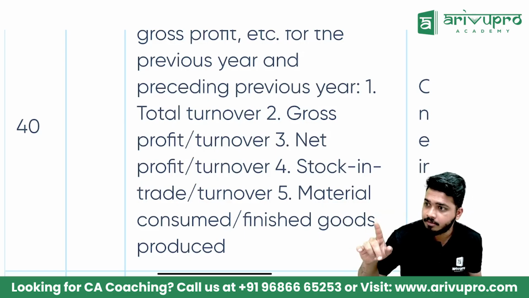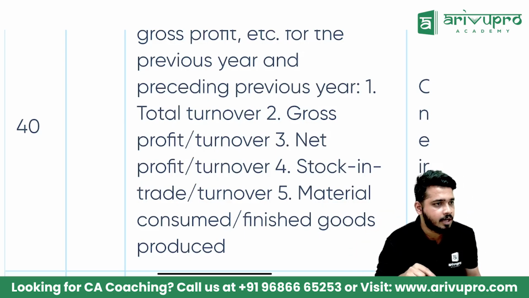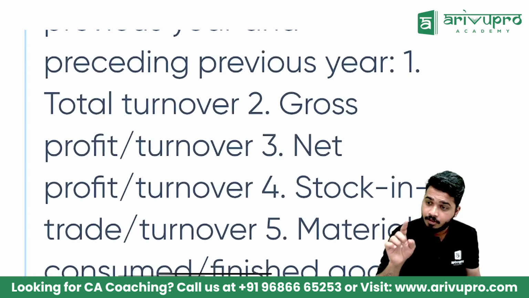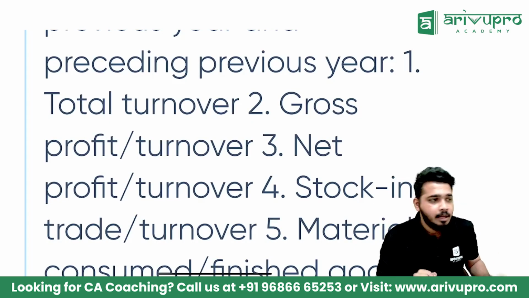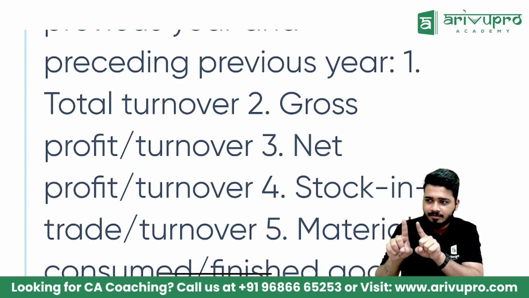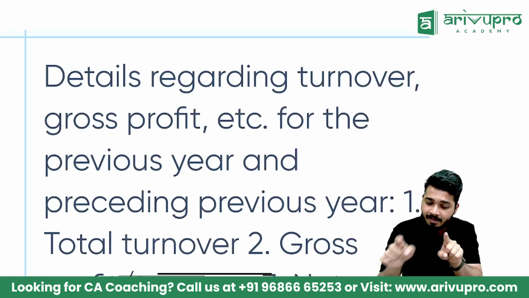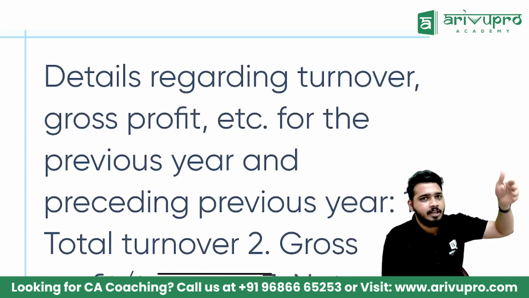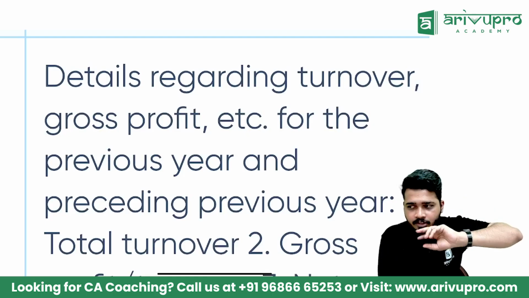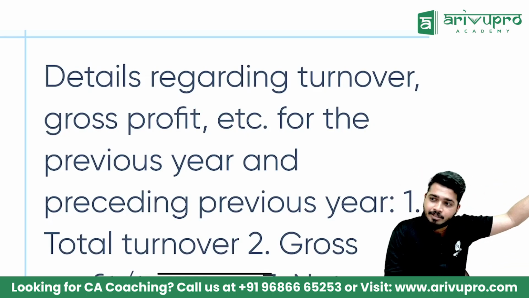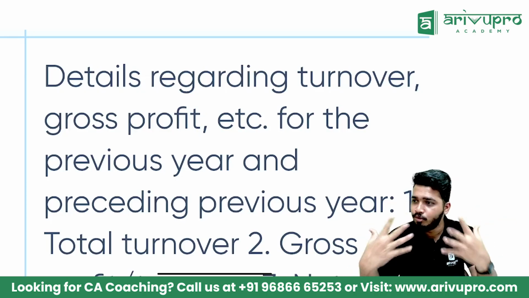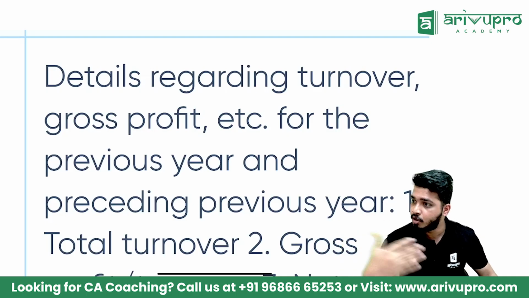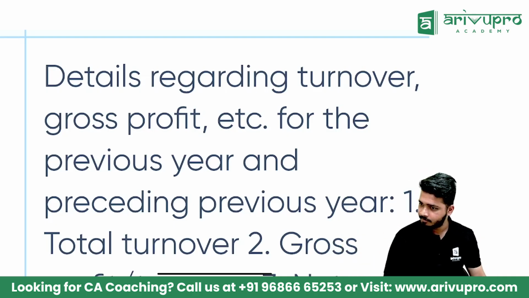They should manipulate it, because what income tax will do is, trading account details we feed, correct? This GP ratio and NP ratio, two years' analytical procedure they'll apply. That's why you're giving previous year and PPY. So imagine the previous year, the year under audit, has a GP ratio of 30%. PPY, 15%. Income tax will raise a query. 15% increase, what happened? Show cause notice. Love letters will be coming.